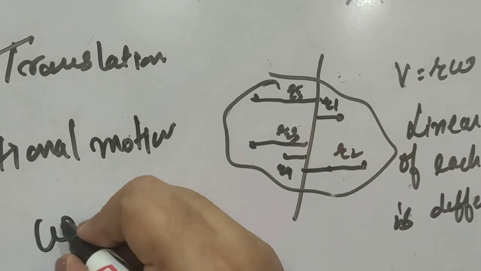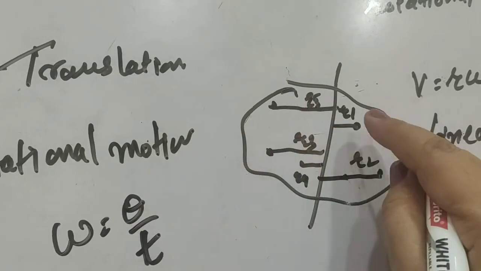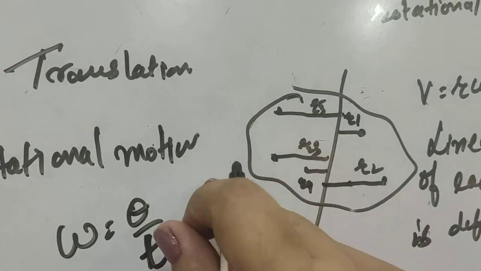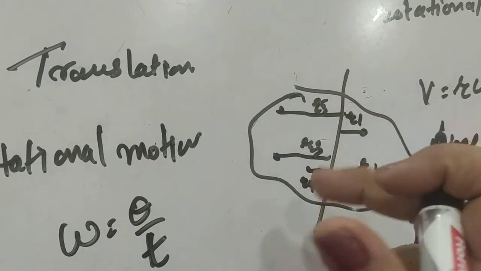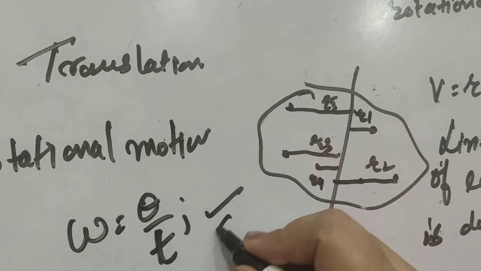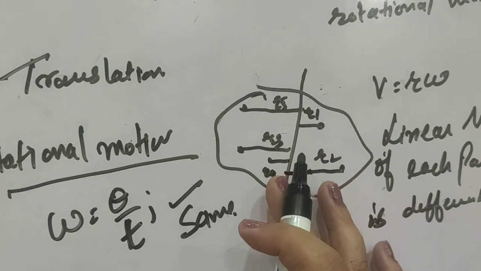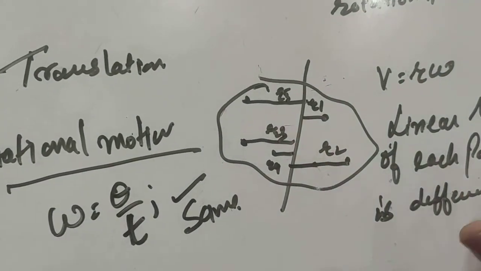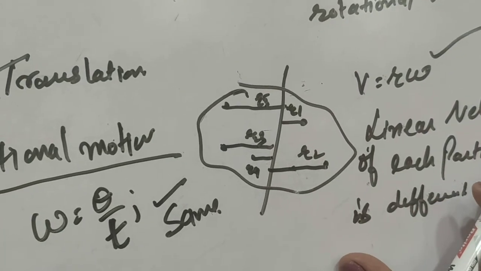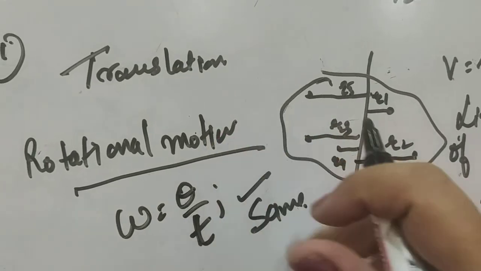Angular velocity is given by theta by t, so it depends upon the angle. If the body is rotating, then in time t every particle will cover angle 2 pi for a complete rotation. So the angular velocity for each and every particle is the same. This is a very important fact about rotational motion that we will be using in our next topics also. The linear velocity of each particle will be different, while the angular velocity will be the same for each particle during rotational motion.